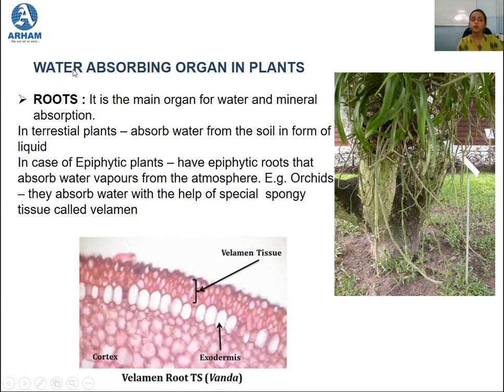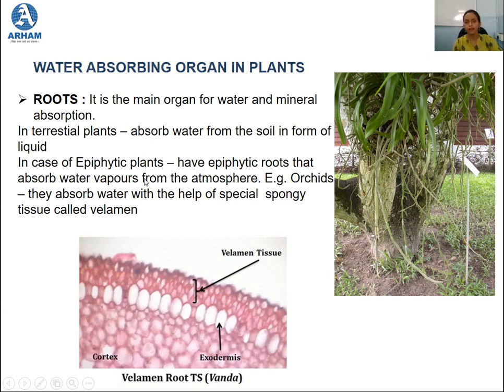Next, we studied the water absorbing organ in plants. Here we are talking about plant water relations. Roots are the main water absorbing organ in the plant, and different types of plants have different types of roots. In terrestrial plants, there are terrestrial roots which absorb the water from the soil in the form of liquid.